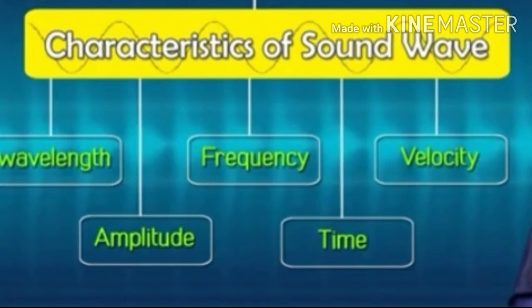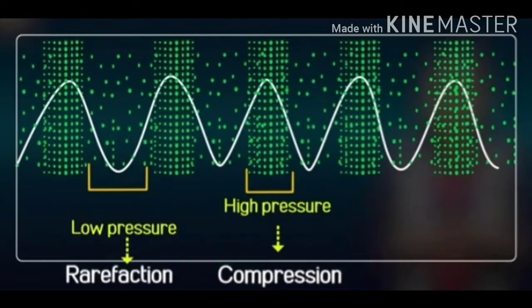We have understood wave. Just look at this figure. This is the wave. That means wave is created by compression and the rarefaction. In the last class we discussed, isn't it? Just look at here, this is wave, and the wave will get the high pressure. High pressure region we called compressions, and low pressure region we call rarefactions. Due to this the wave will be created, as we discussed in the previous class.